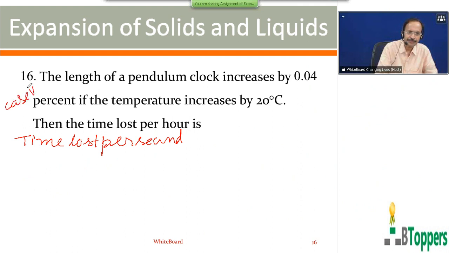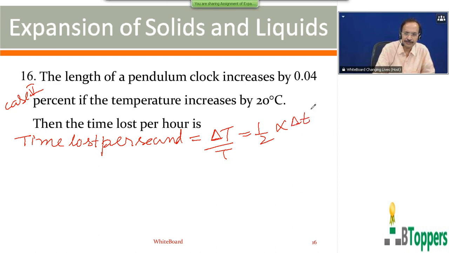You can see the notes which are discussed initially. In the special case 5, time lost per second is nothing but fractional change in the time period, that you can write half alpha into change in temperature.